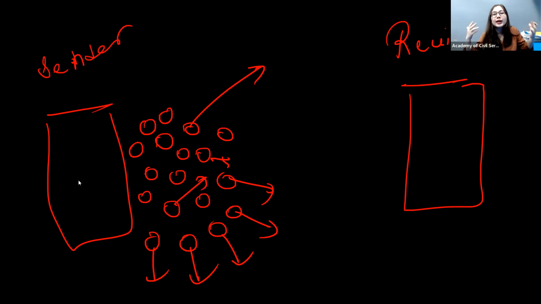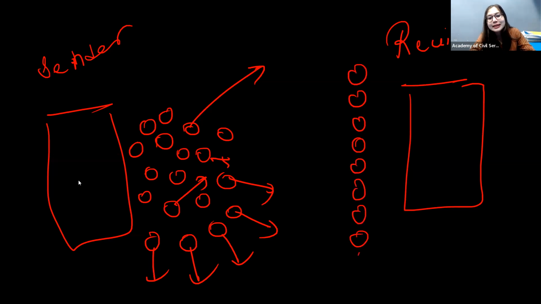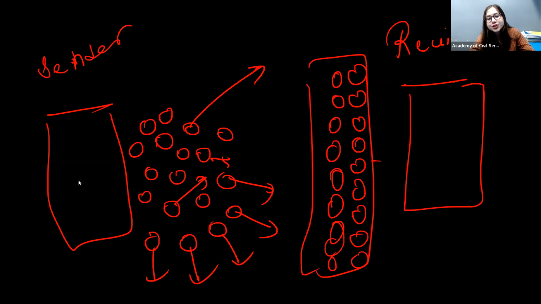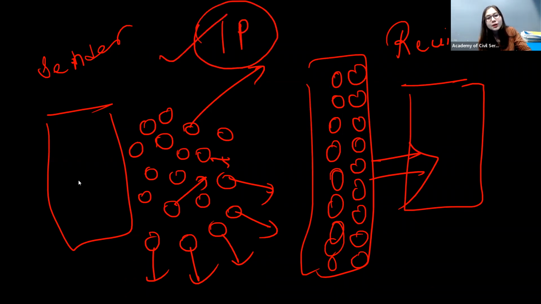Just before coming to the receiver, these packets will align themselves in order, and finally they will be received by the receiver. In simple terms, this is what we call IP, or Internet Protocol. Is it clear what is Internet Protocol?